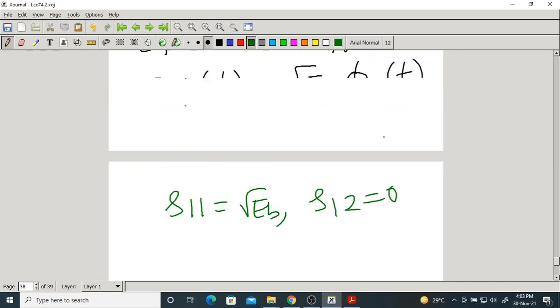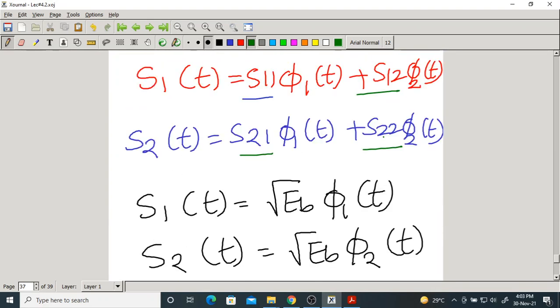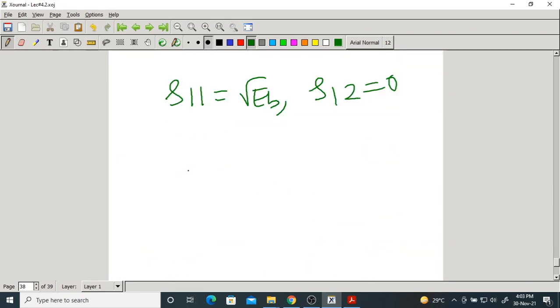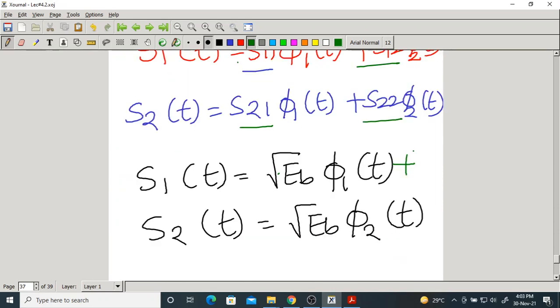Am I right? Compare this. S11 is root Eb. What is S12? Nothing is there, so 0. What is S21? It is 0. S22 again root Eb. Isn't it? What is S21? Here the phi 1 coefficient is not there. That's why it is 0. What is S22? Root Eb.